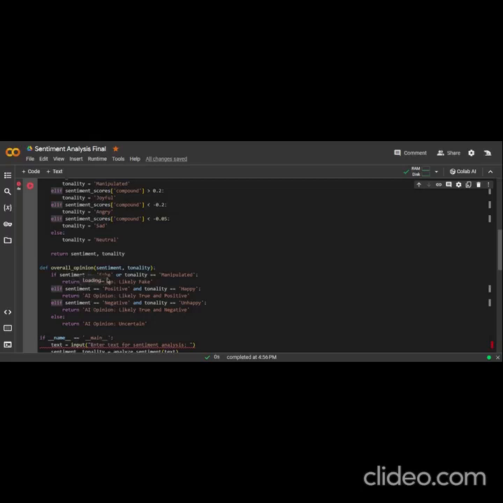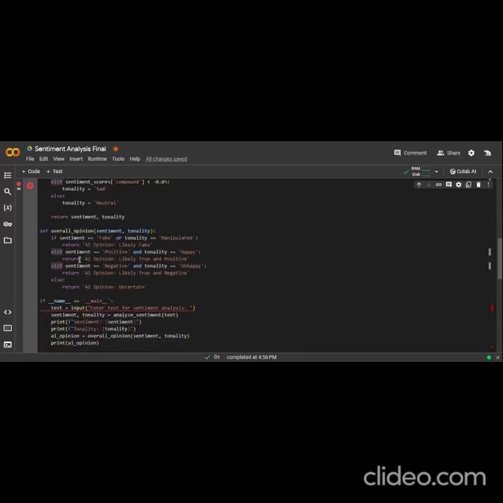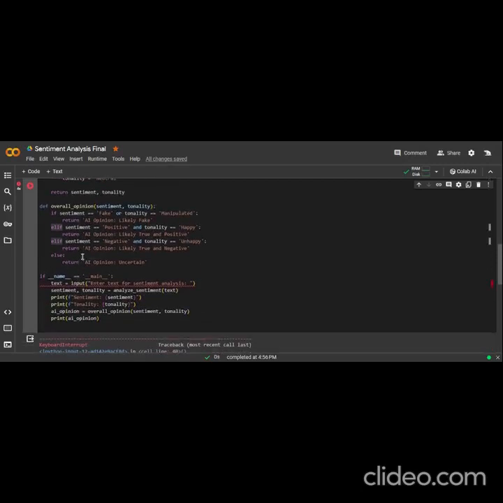Trying to get an overall opinion, we'll use both the sentiment and tonality variables in combination. So if the sentiment is either fake or manipulated, then obviously it's fake. And if the sentiment is positive and the tone is happy, we'll say likely true and positive. If the sentiment is negative and unhappy, we'll say likely true and negative. And if there are any other combinations like negative and happy, then the AI opinion will say it's uncertain.